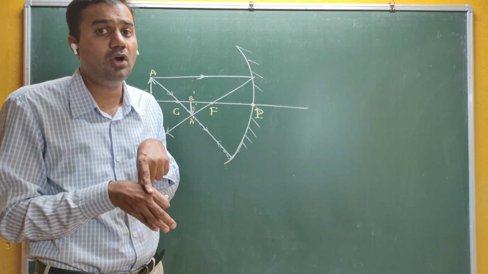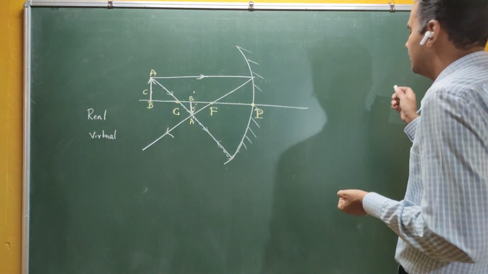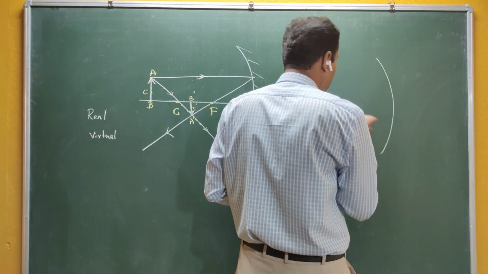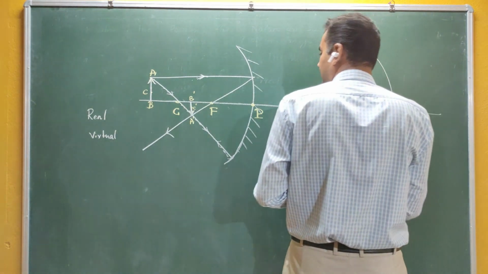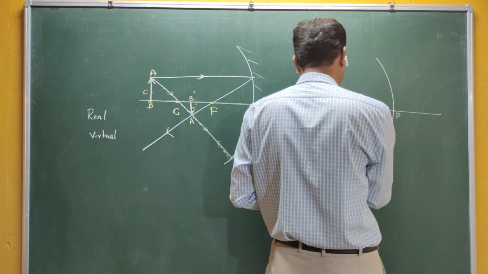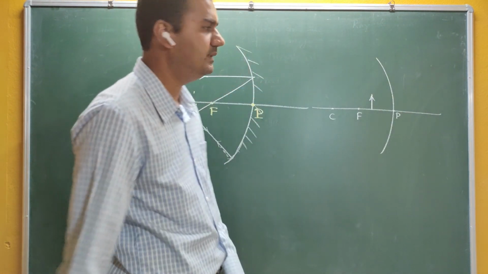Such kind of images are called real images. In some cases, you are going to study this in the case of convex mirror and concave mirror. For example, this is P here, and if this is F here, and the object is in between F and P, then what happens?